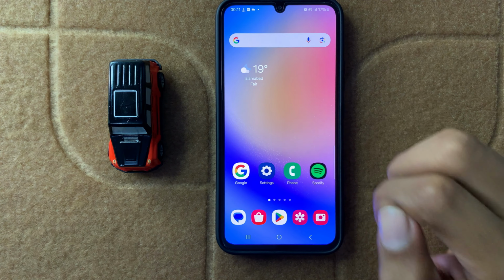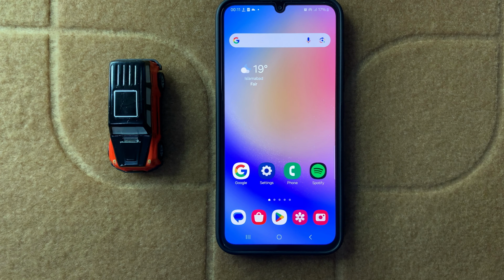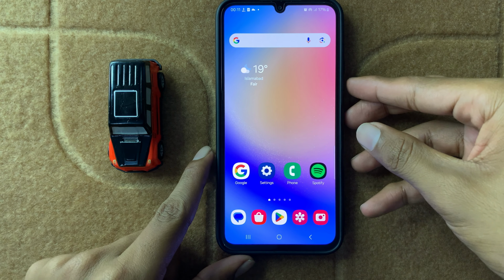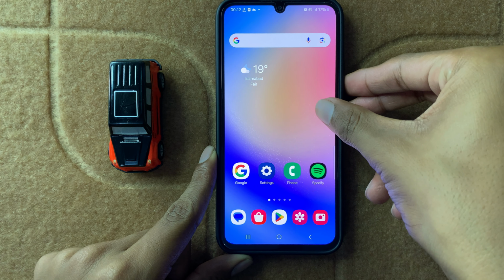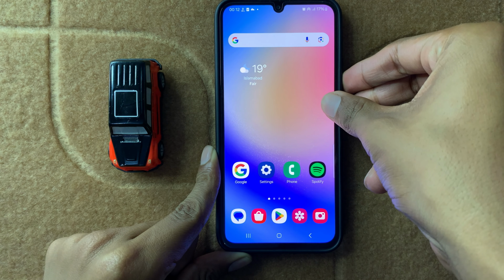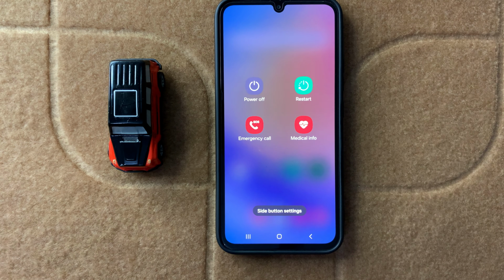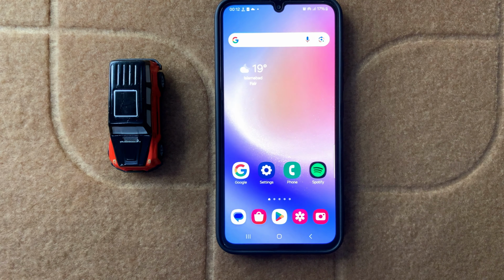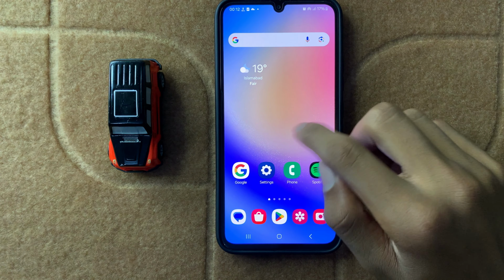First of all, restart your mobile. To restart your mobile, press and hold the volume down button and power button at the same time, like that. And then you can see the option Restart. Then restart your phone. After restarting your phone, check your internet connection.